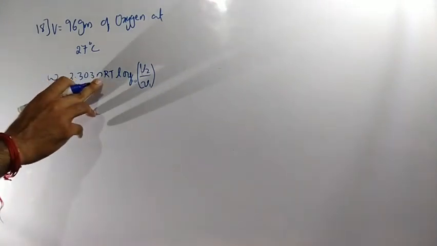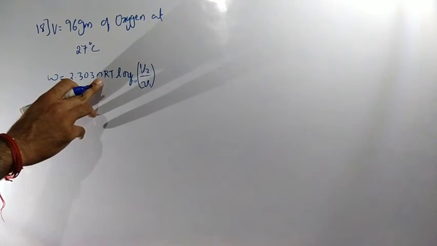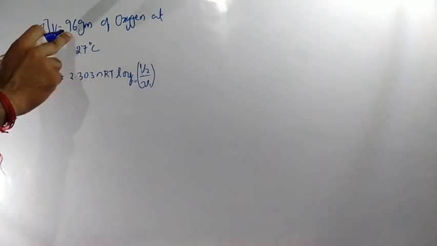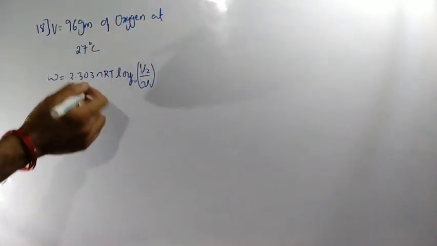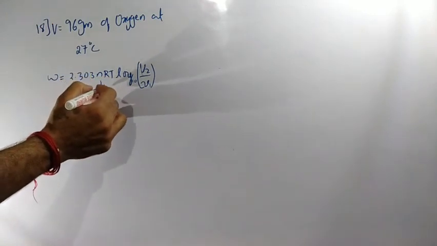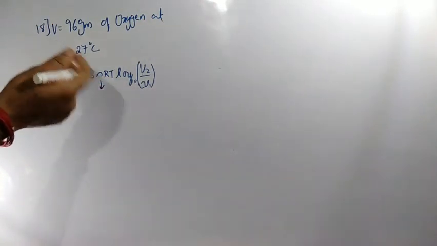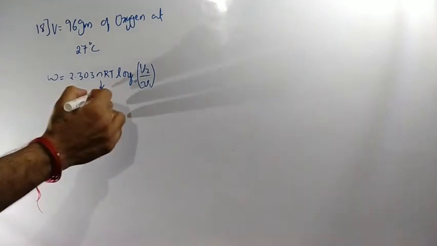Number of moles, the N value, they have not given directly, but indirectly they have given 96 gram and this is oxygen. So what is the value for N? It is the given mass of that substance divided by molecular weight.